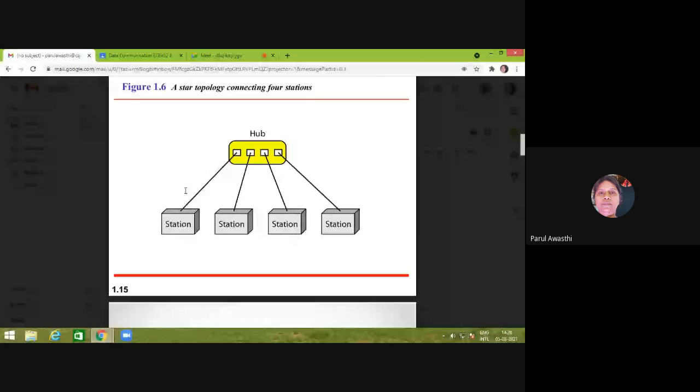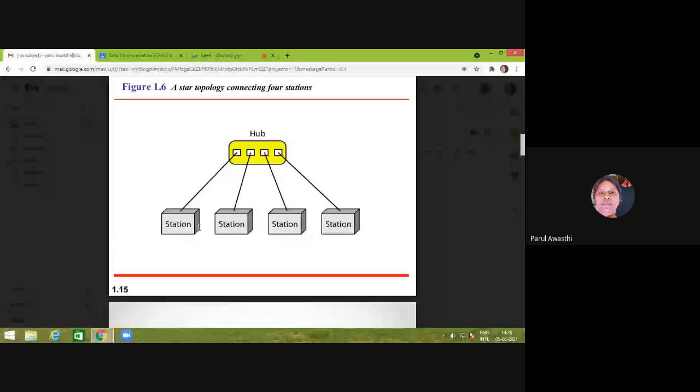So if data is in between, it has not reached the destination, and at that time the link failed, then what about the data? If it is an active hub, then it will store it in itself.